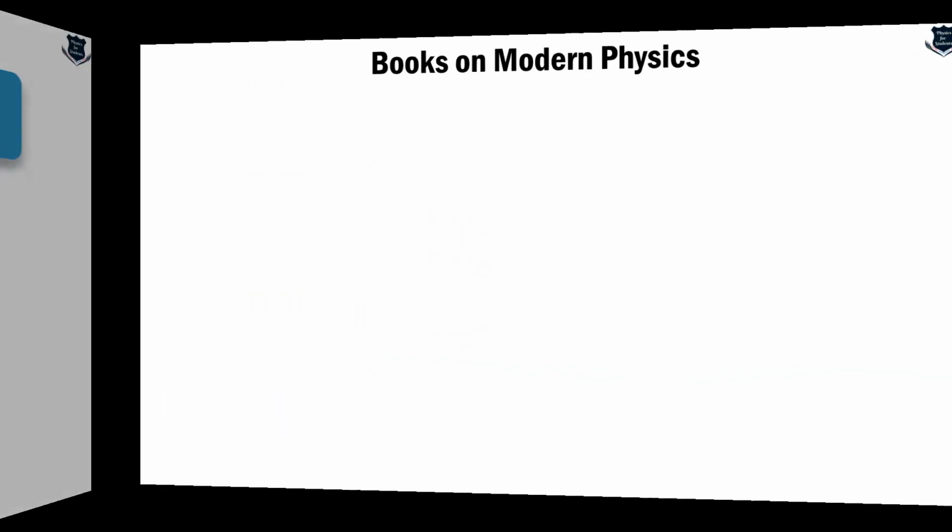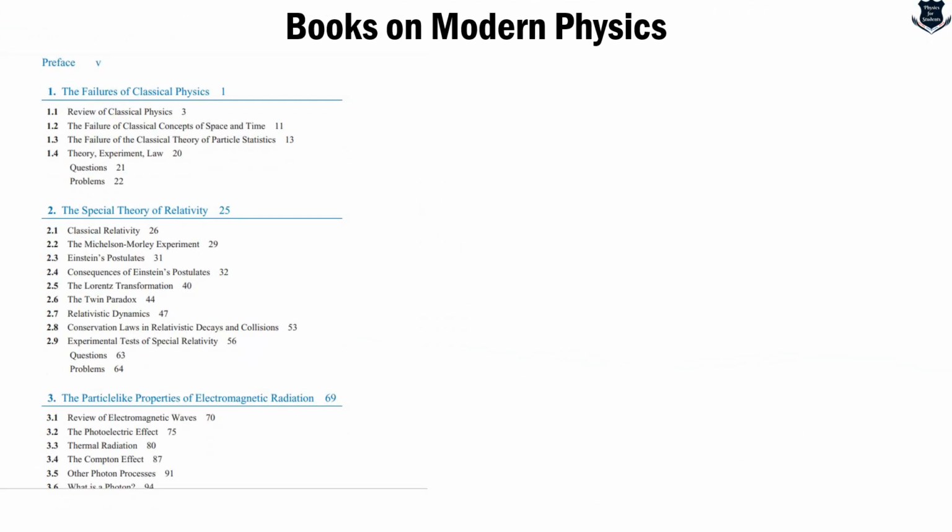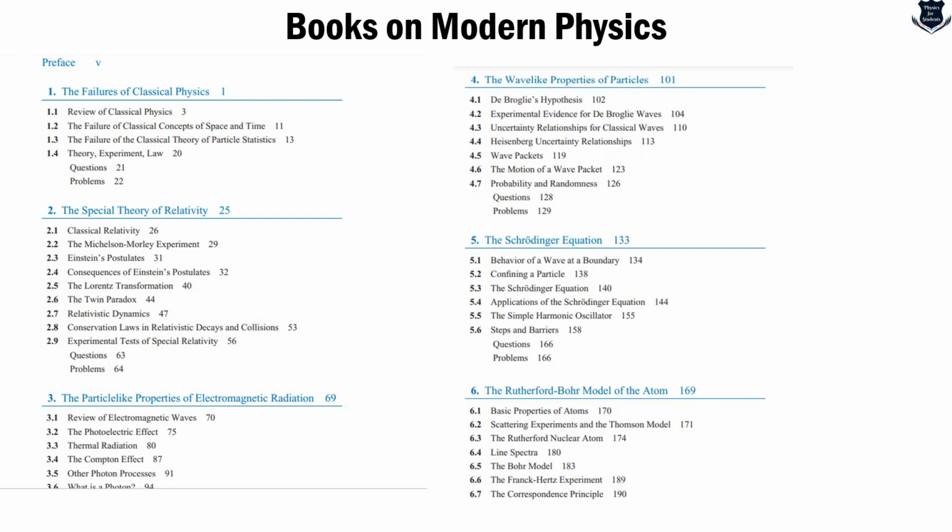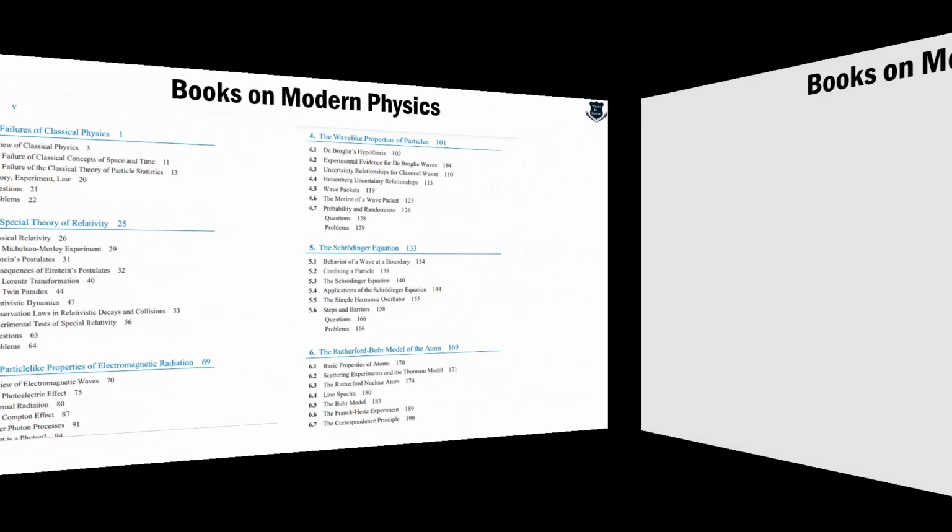Let us see what contents are covered in this book. First of all, it will start with the failure of classical physics. This was not covered in Bayes' book. So you understand this part, Professor Crane makes it clear that once the limitation of classical physics is reached, then you go into modern physics: special relativity, particle properties of electromagnetic radiation, then comes the wave-like properties, the Schrödinger equation and the Rutherford model of the atom.